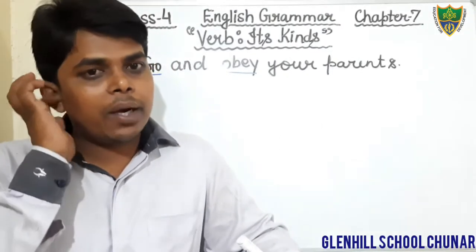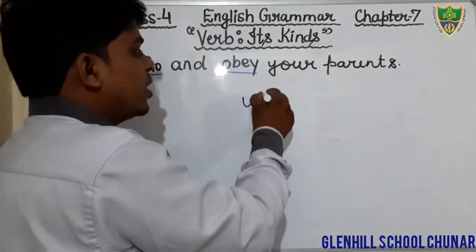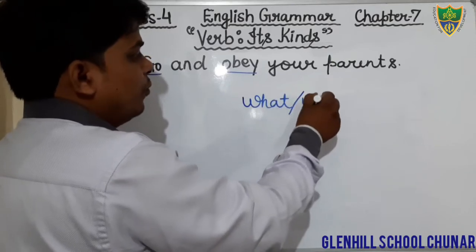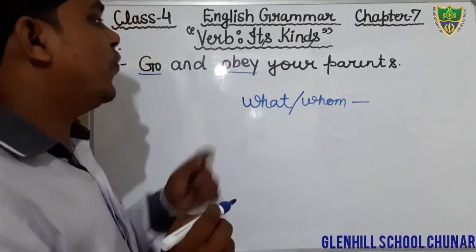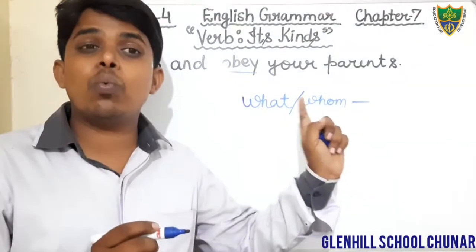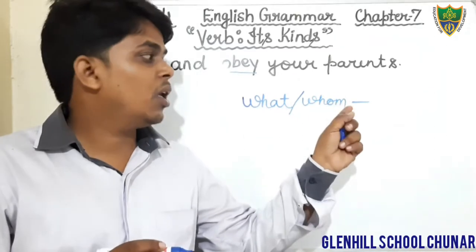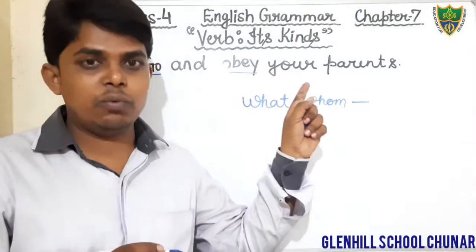Dear students, I have already told you that the verb which gives the answer of the question what and whom is the transitive verb.